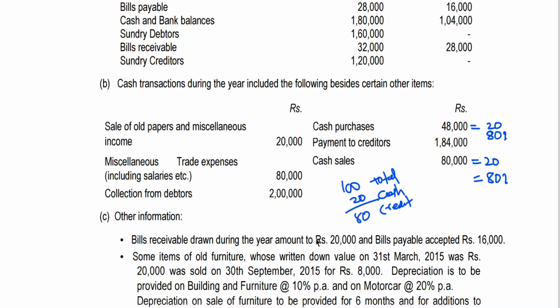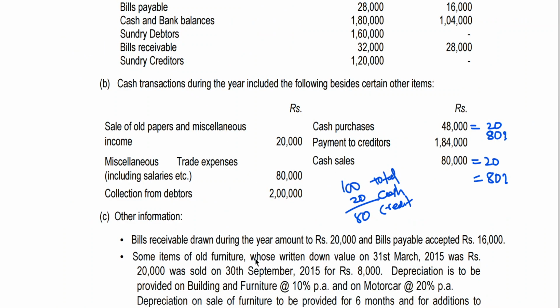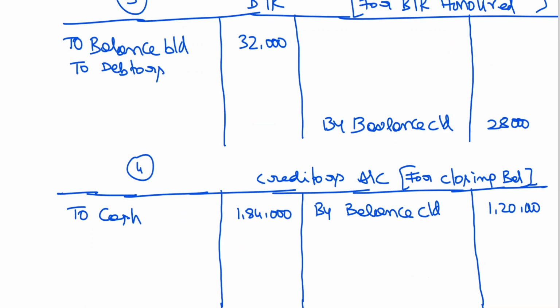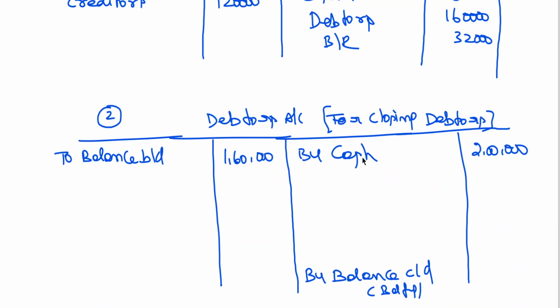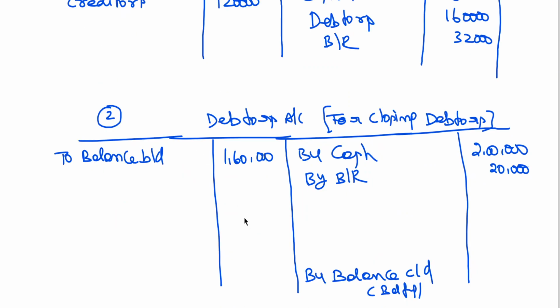Bills payable accepted 16,000. Bills receivable account: bills receivable to debtors, 1,000 rupees. And in debtors account, by bills receivable 20,000. Bills payable accepted 16,000.